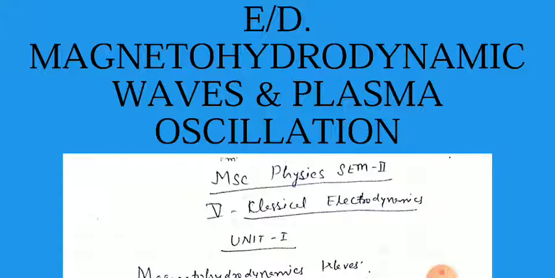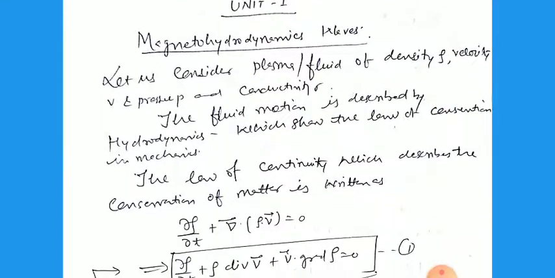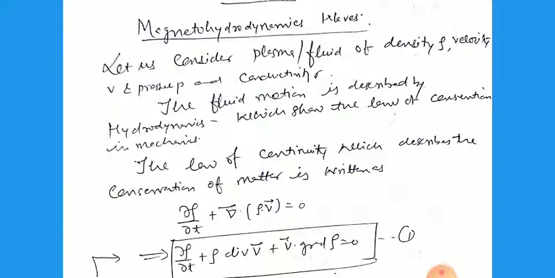As earlier, we have also discussed electrodynamics or electrohydrodynamics. This is correlated with magneto plus hydro plus dynamics, meaning the liquid form of any fluids which have charge, and on applying the magnetic field there is dynamics. So this is related with that one. So we start with the electrohydrodynamic waves.